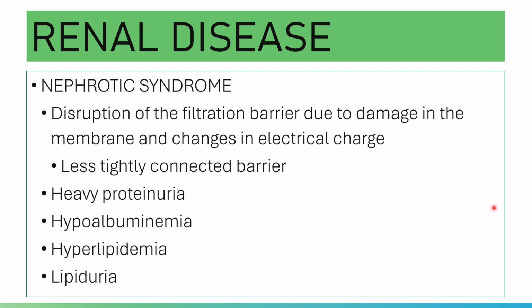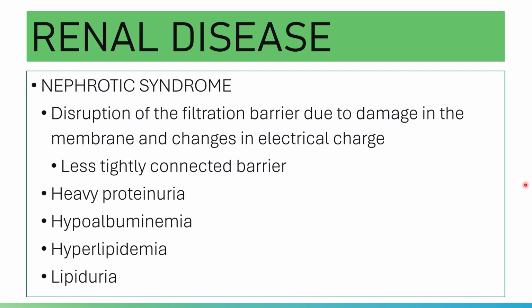The immunoglobulins or proteins required for defense are lost. They are excreted in the urine, as well as your coagulation proteins, your fibrinogen, and your other coagulation proteins. They are also lost in the urine.